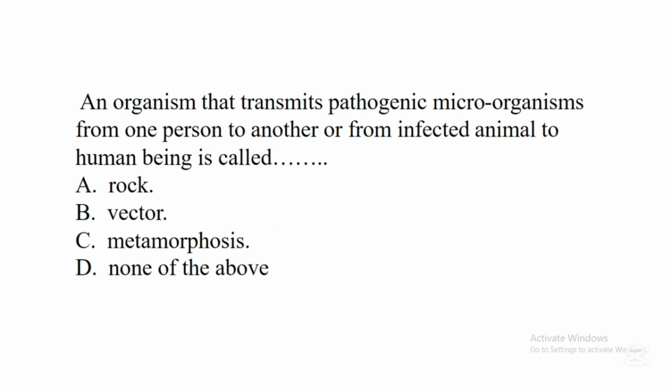The first question says, an organism that transmits pathogenic microorganisms from one person to another or from an infected animal to a human being is called dash. A. Rock. B. Vector. C. Metamorphosis. D. None of the above. In this question, the correct answer is B. Vector. So a vector is an organism that transmits harmful microorganisms from one person to another or from an infected animal to a human being.